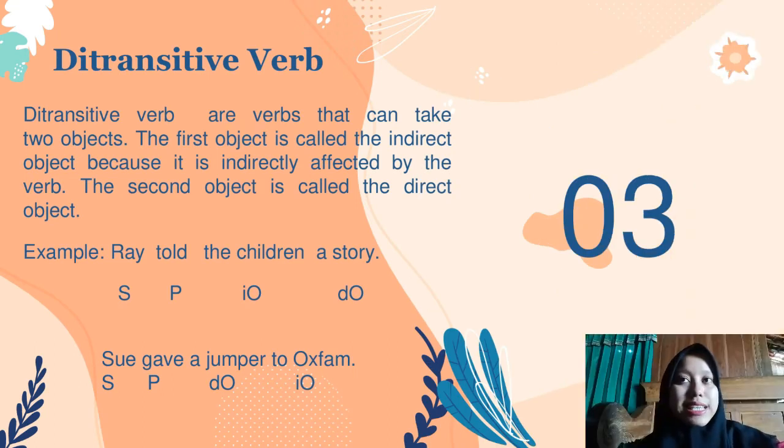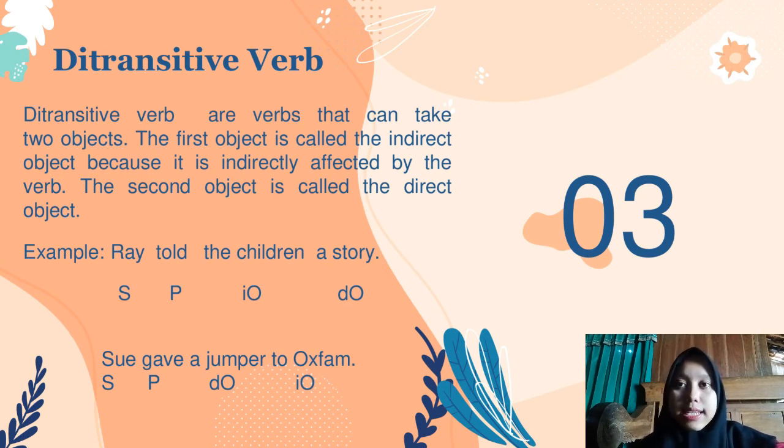Okay, next is the ditransitive verb. Ditransitive verbs are verbs that can take two objects. The first object is called the indirect object because it is indirectly affected by the verb. The second object is called the direct object. We can see two examples. The first example is Ray told the children a story. Ray is the subject, told is the predicate, the children is the indirect object, and a story is the direct object.